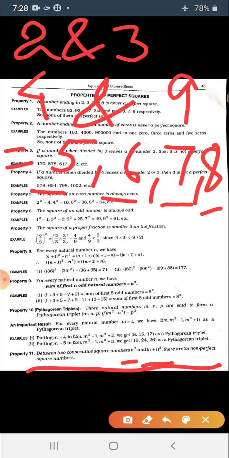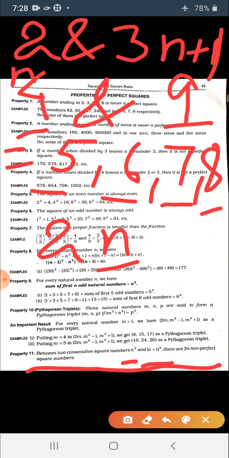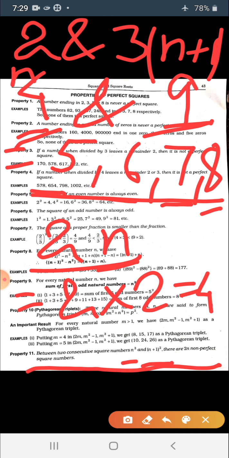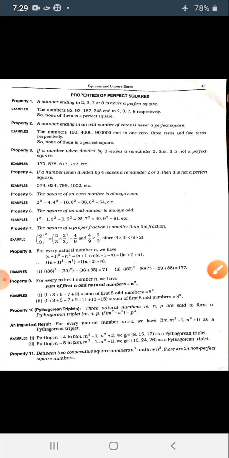According to the rule, how many numbers should there be between n square and n plus 1 whole square? There should be 2n. N is 2 here, and this one is n plus 1. So 2 into 2 is equal to 4. Thus the property is verified: between 4 and 9, the two perfect squares, there are 4, that is 2n, non-perfect square numbers. Is it clear? So let's see the examples now. Let's solve the examples.